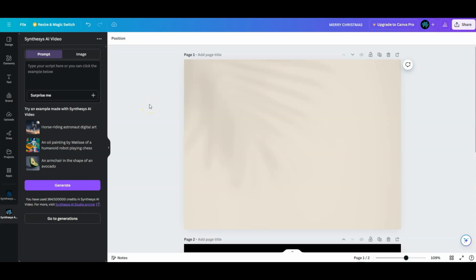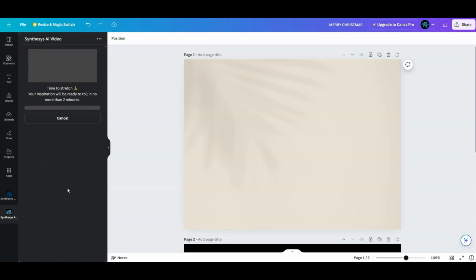Hello, everybody. So today we are going to see the Synthesys AI video app inside of Canva. So this is how the interface looks like. The app is located out here. You have a text box out here to enter your text prompts. So for example, let me type in a simple text prompt like, all right, my prompt is frog on a lily pad 3D animation. So now I'm going to click on generate.